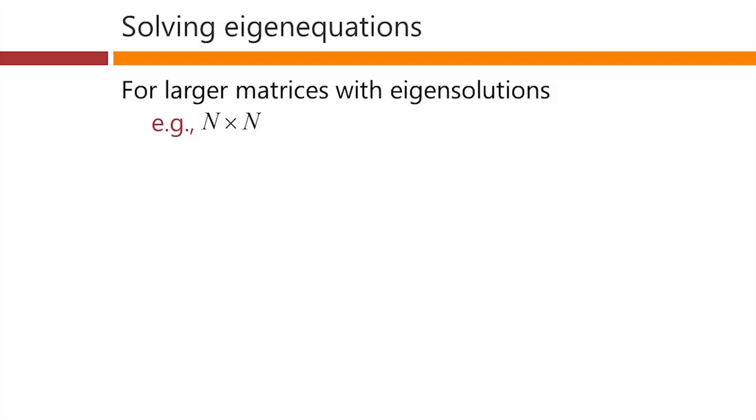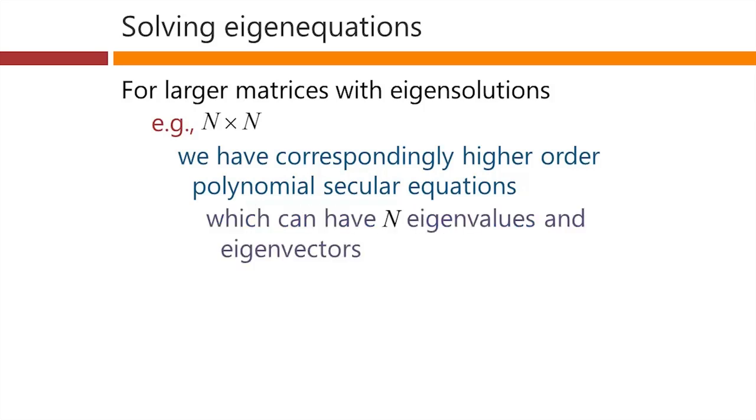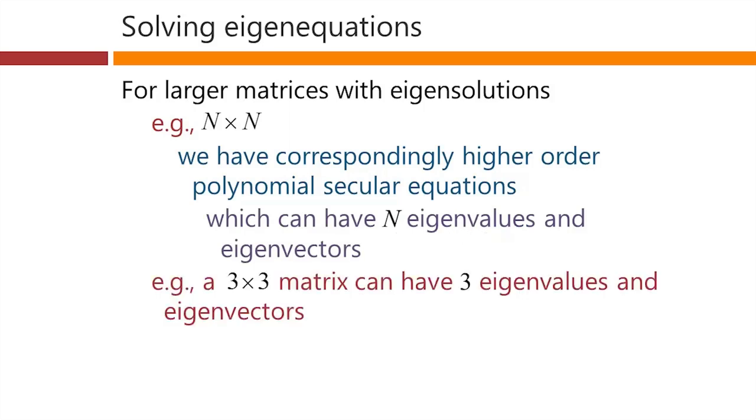For larger matrices, that is, for some n by n matrices, we would have correspondingly higher order polynomial secular equations, and those might get hard to solve, but they in principle might have solutions. They would then give us n eigenvalues and eigenvectors, if the solutions exist.